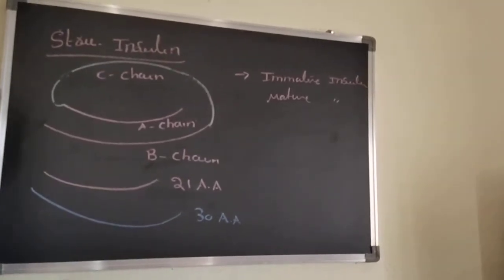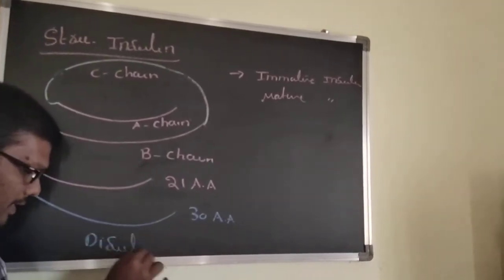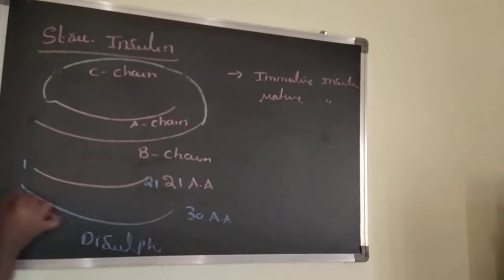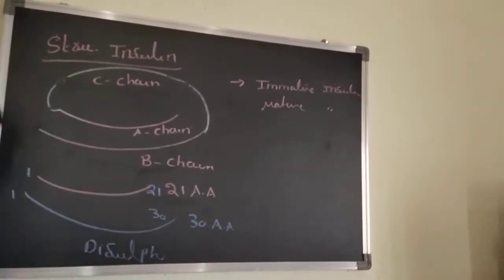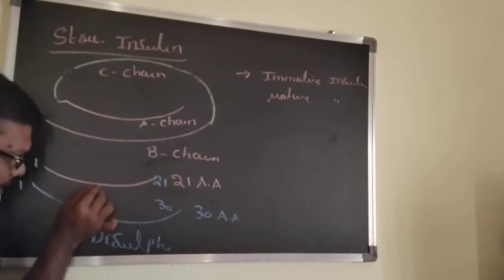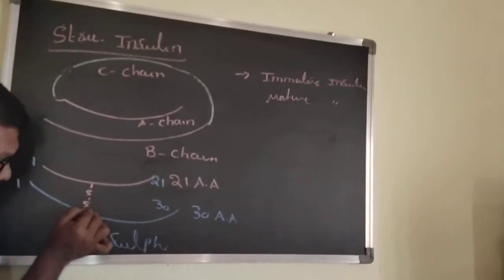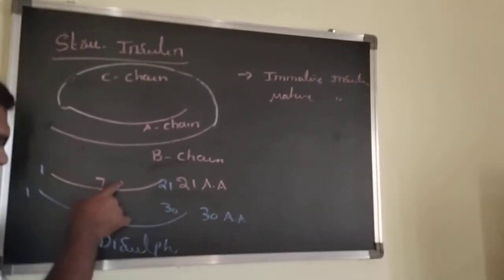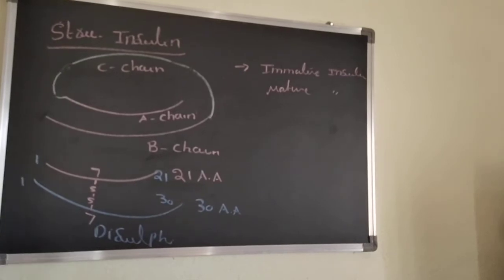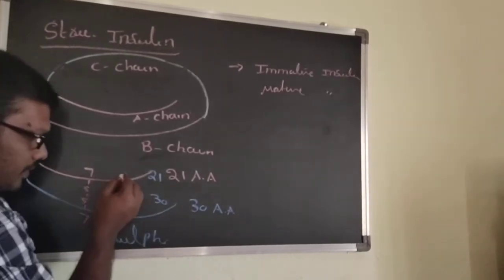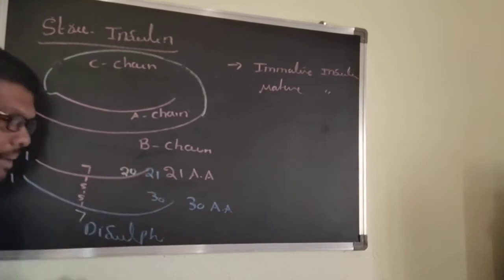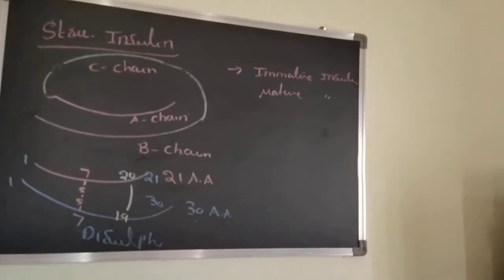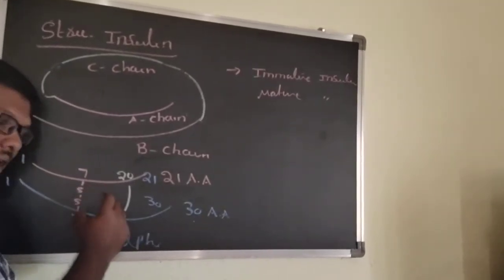Between them there is a bond, that is the disulfide bond. The disulfide bond is present between the seventh amino acid of A chain and the 7th amino acid of B chain, and the 20th amino acid of A chain and the 19th amino acid of B chain. This is a disulfide bond.